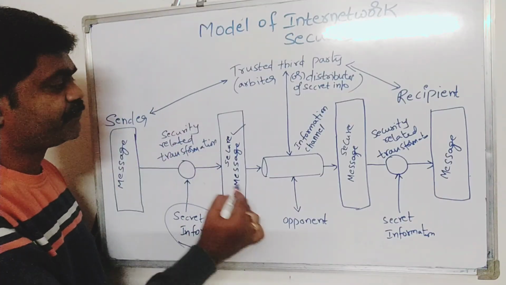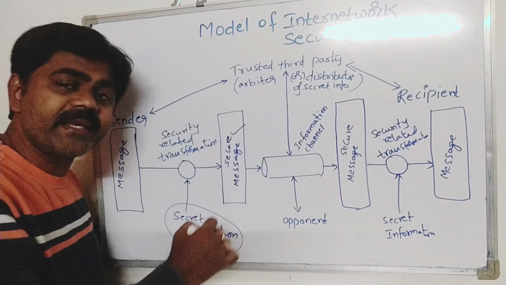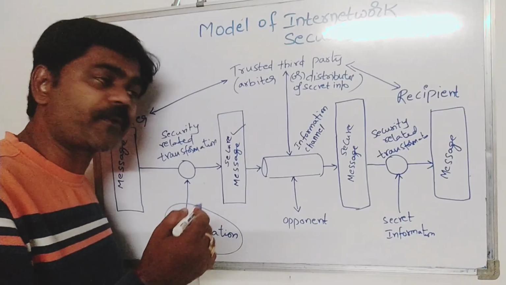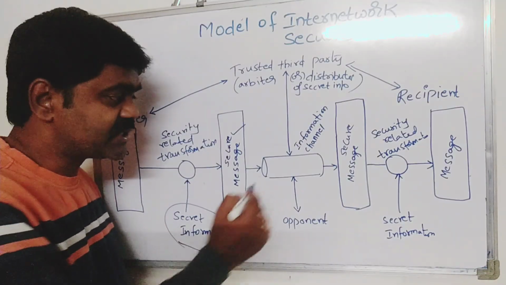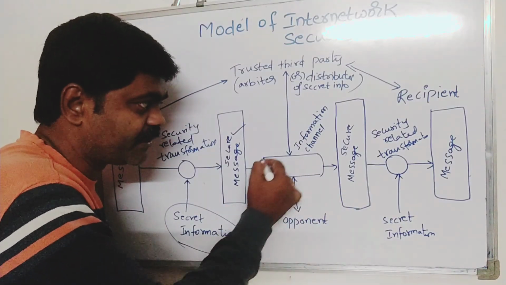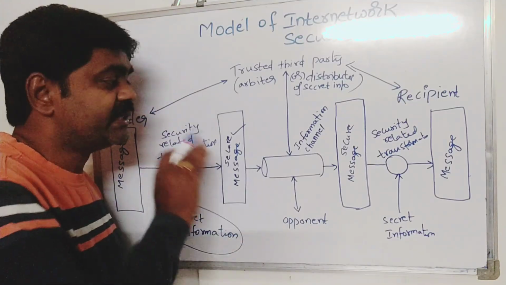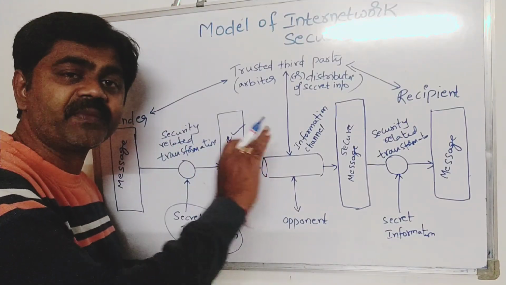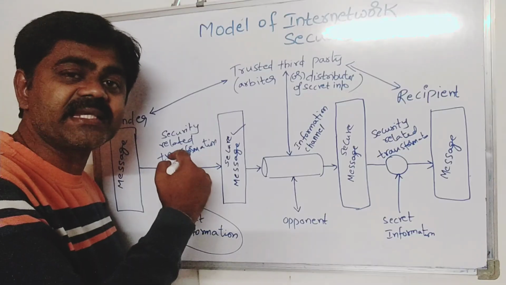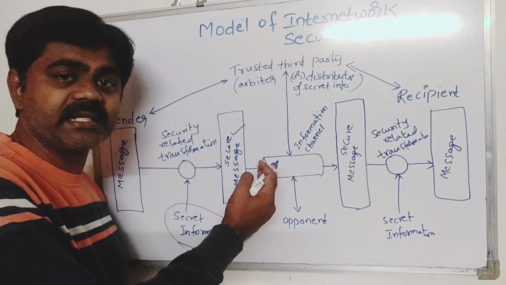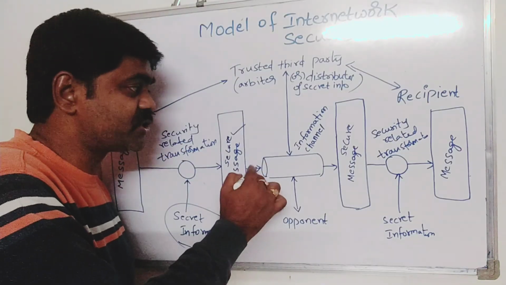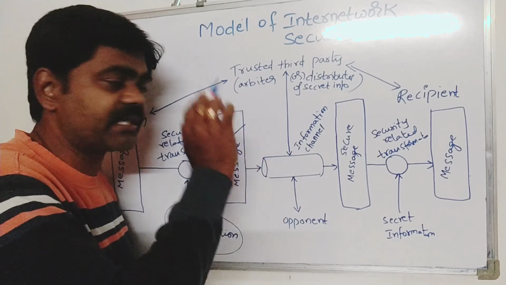Now this secure message should be transferred through a proper information channel. Through this channel only the information should pass.